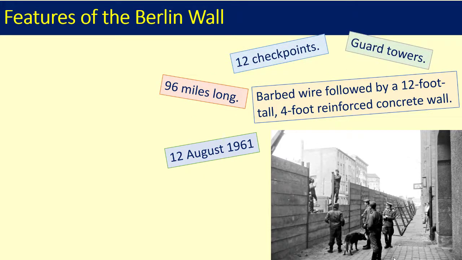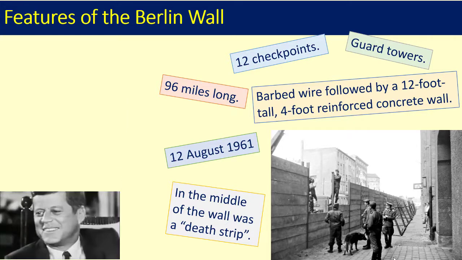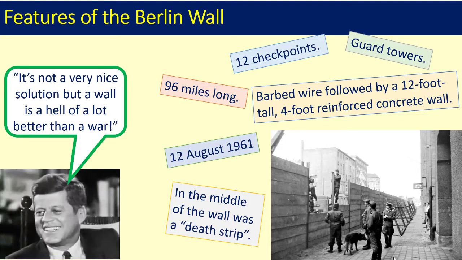On the 18th of October, Soviet tanks blocked Western access to the east, causing a standoff with American tanks. After 18 hours, the American tanks pulled back. The crisis was over. President JFK commented, "It's not a very nice solution, but a wall is a hell of a lot better than a war."